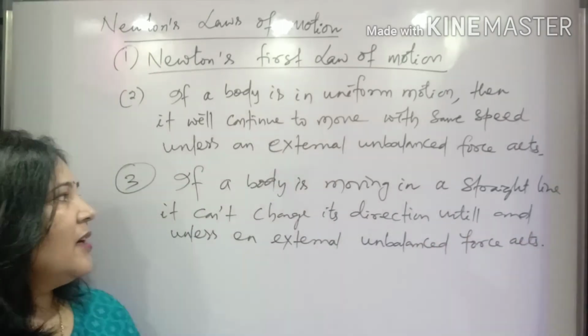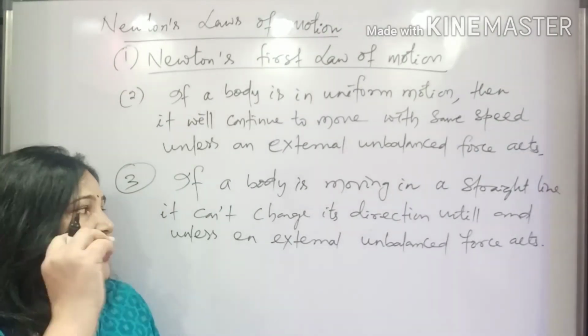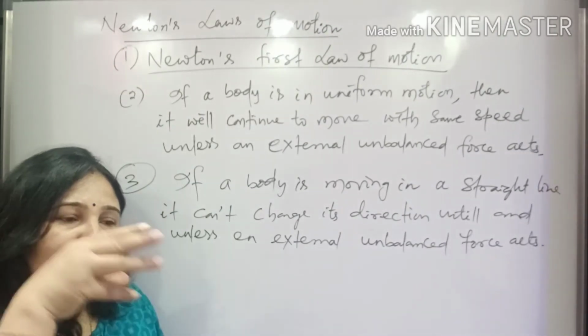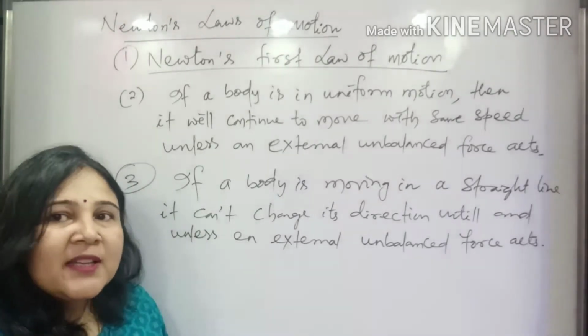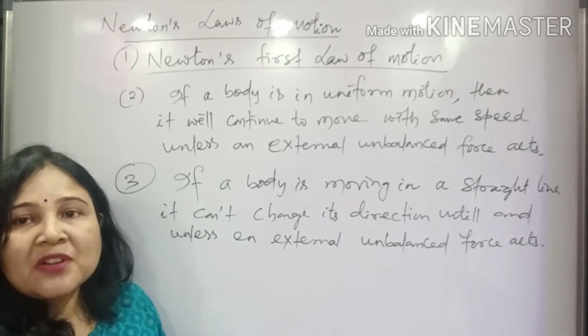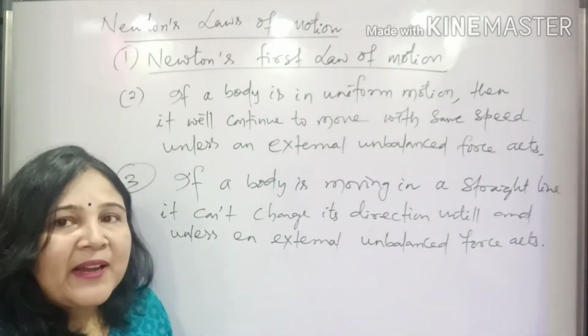So if a body is moving with a particular speed in a particular direction, then it cannot change its direction of its own unless an external force is applied on it.